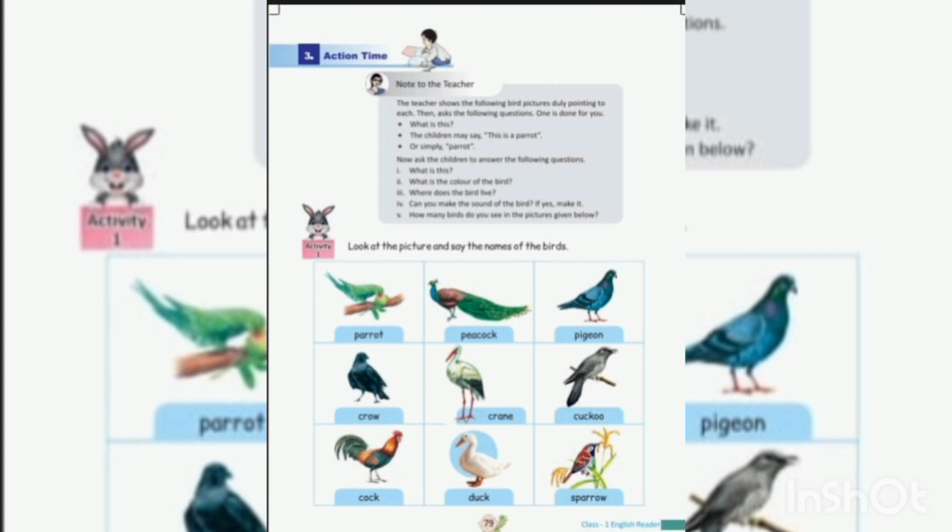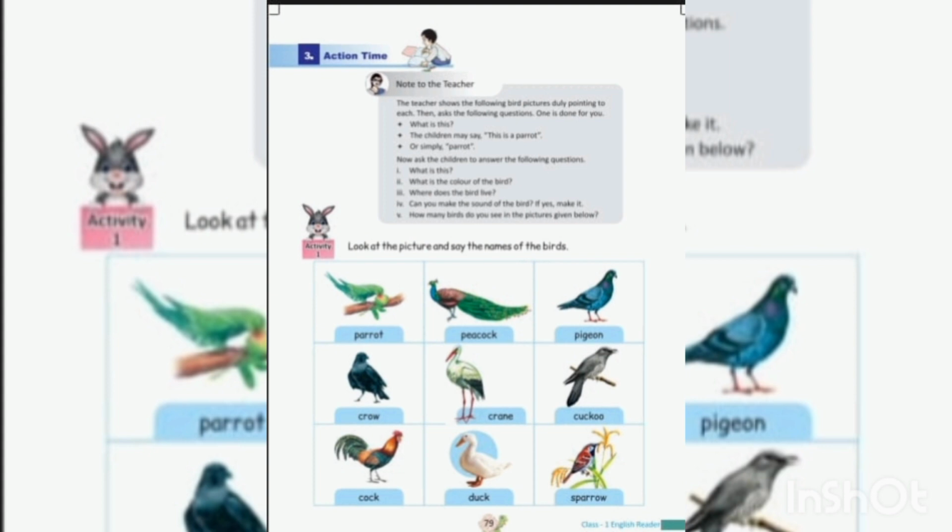Answer the following questions. What is this? This is a parrot. What is the color of the parrot? Answer. Parrot color is green. Where does the parrot live? Answer. Parrot lives in nests in trees.